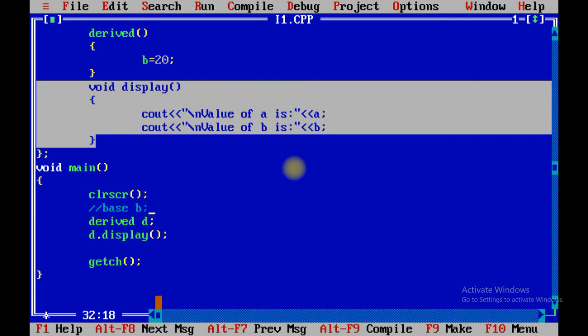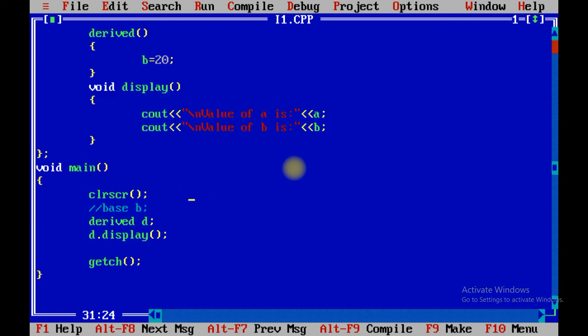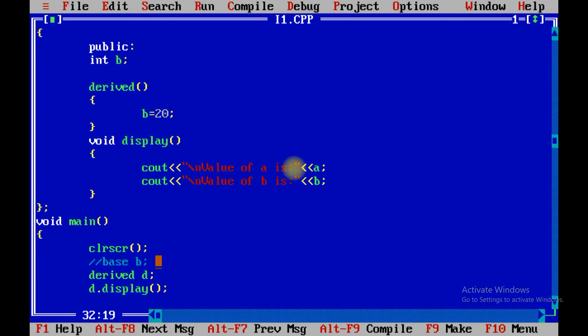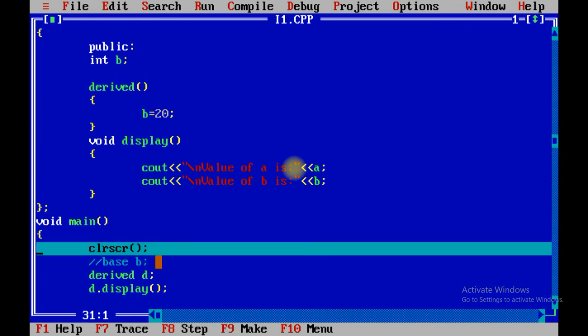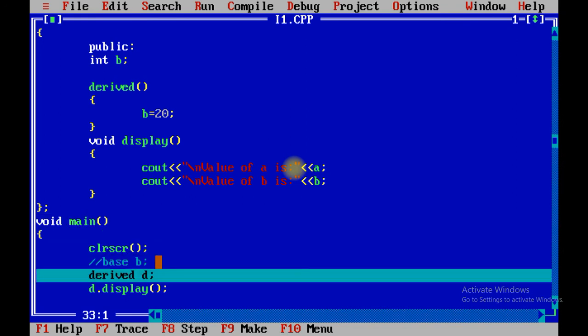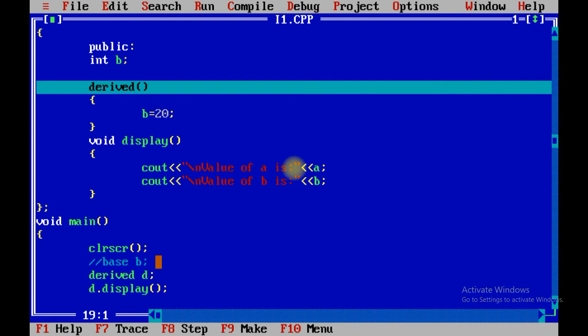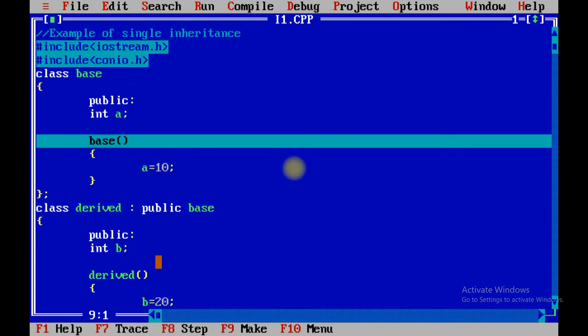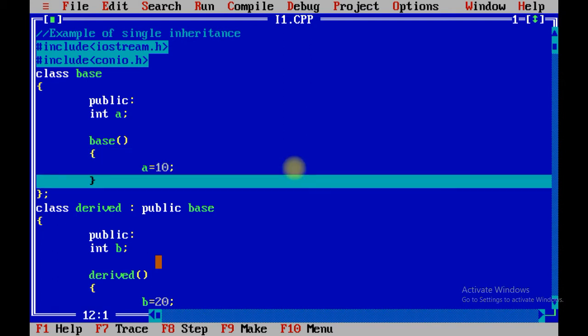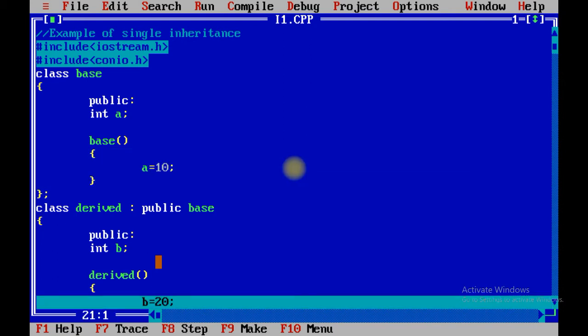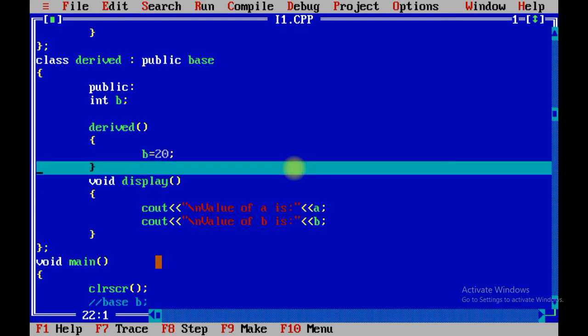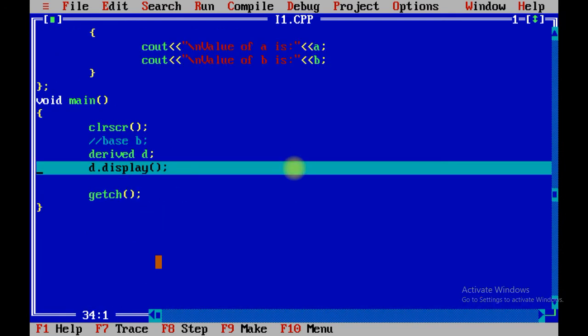So it's okay if you do not create object of base class, because it will automatically, see this line no need to write. Why? Because it will automatically call default constructor. See, I am going to dry run, you just need to focus on the cursor. See, over here we have created object of derived class, so it will go inside the derived class, but over here see my focus, it will go inside the base class first, initialize the value of a by 10, then derived class value is initialized, and then it will call display function.